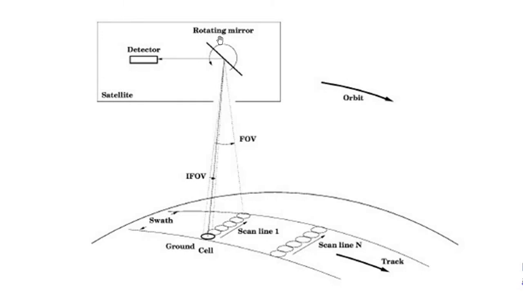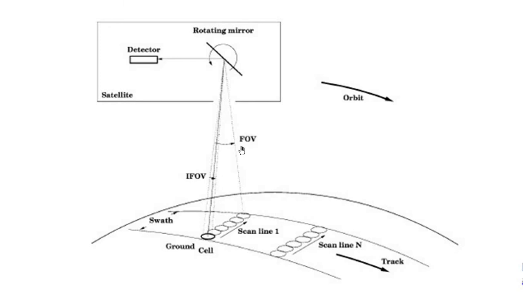What the rotating mirror does is divide the total swath width into 6 components: 1, 2, 3, 4, 5 and 6. The rotating mirror will take the picture of this circle only. After that it will take the picture of the next circle, and then this circle, then this. So all these six circles will be observed at different times with a special focus on each circle.